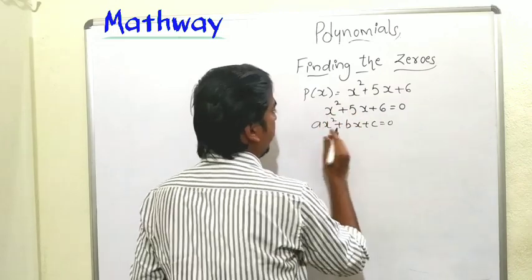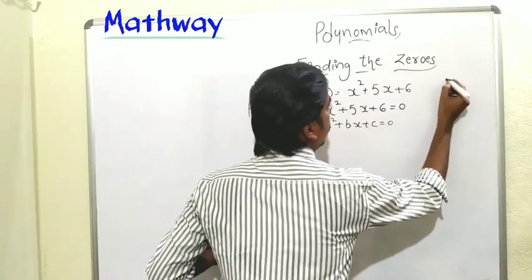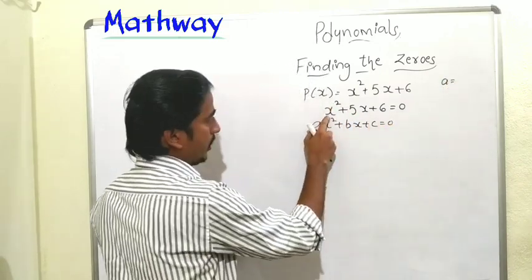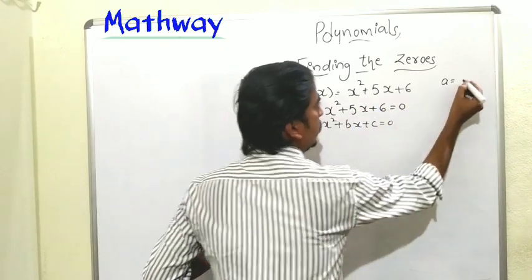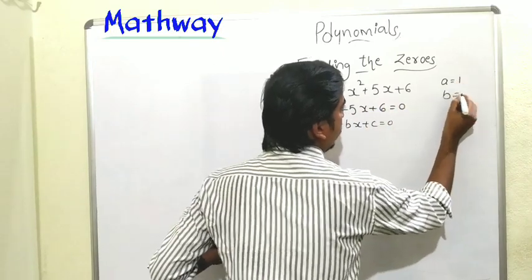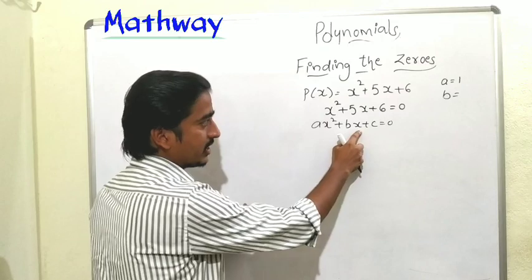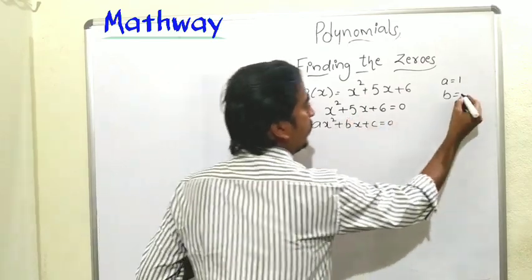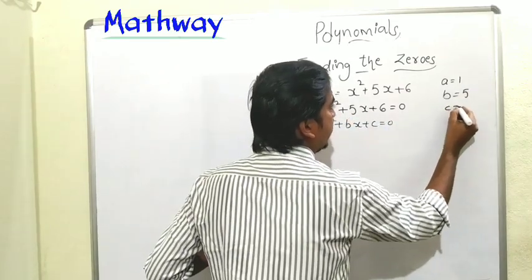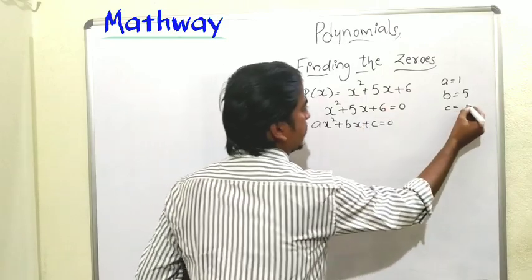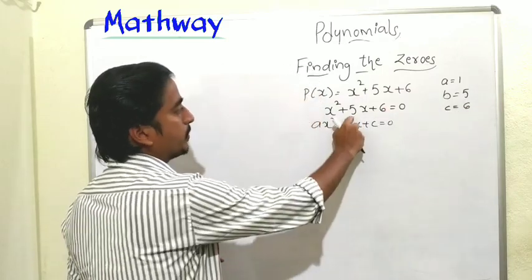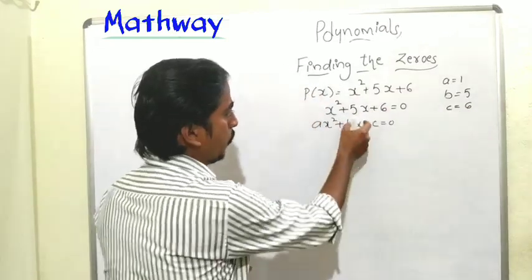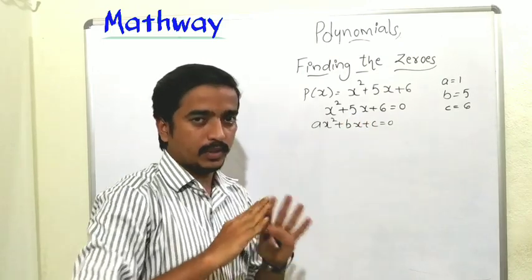By comparing, what is the a value? a is the coefficient of x square. The x square coefficient is nothing written there, so it means 1. Then what is b? b is the coefficient of x. Here the x coefficient is 5, so b value is 5. And c, the constant term, is 6. Now we need to split the middle term, 5x.